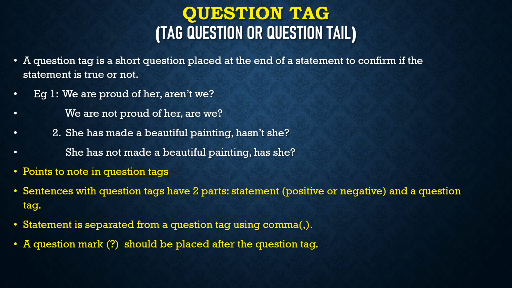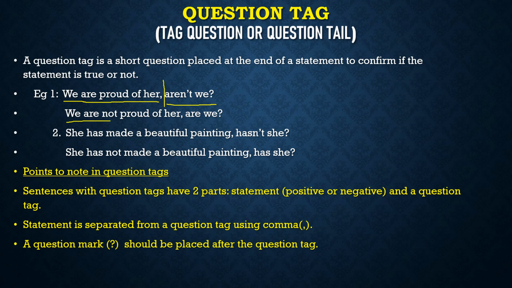So, it has already been mentioned that there are two parts, statement and a question. You can see this first one, we are proud of her. Then this is part 1, that is the statement. Then aren't we? This is a question tag. Next sentence, same sentence I have used, but one in a positive way and the other in a negative way for your better understanding.